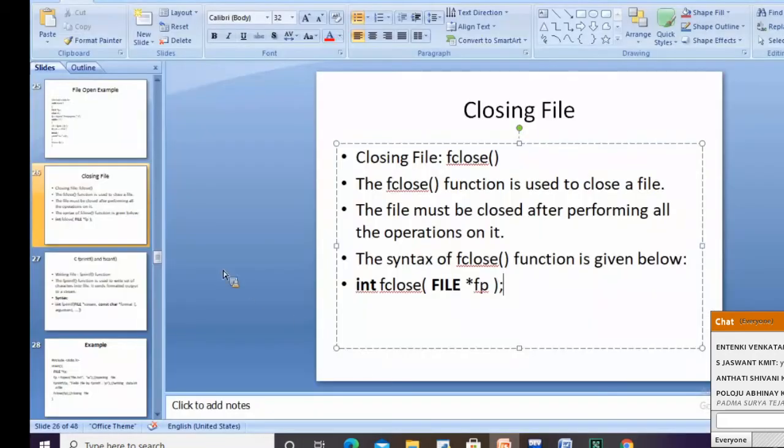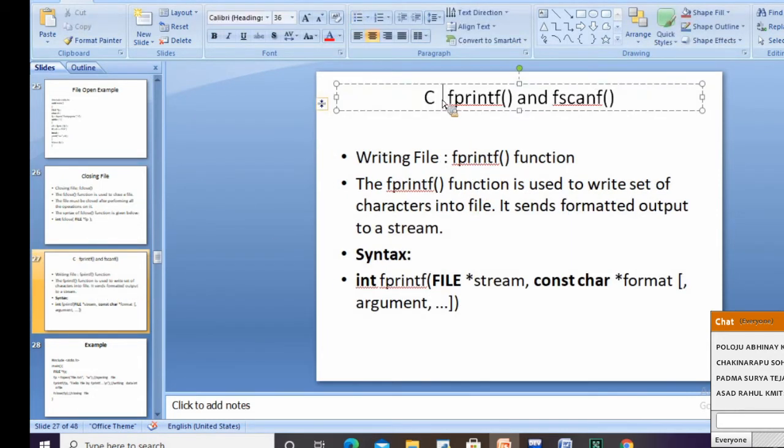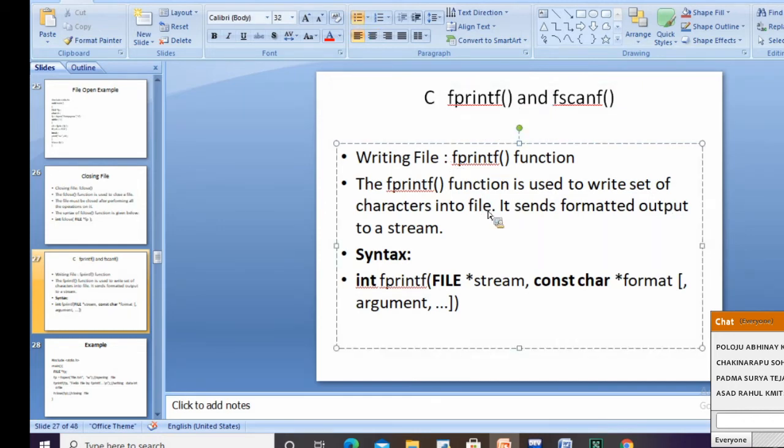Okay, then next we'll start the file handling functions. See, why I'm asking so many times is because all the functions will look similar. Otherwise, I'll go very fast. Like the C printf and scanf functions, here we have fprintf and fscanf. The fprintf function is used to write a set of characters into a file. It is going to send formatted output to the stream.